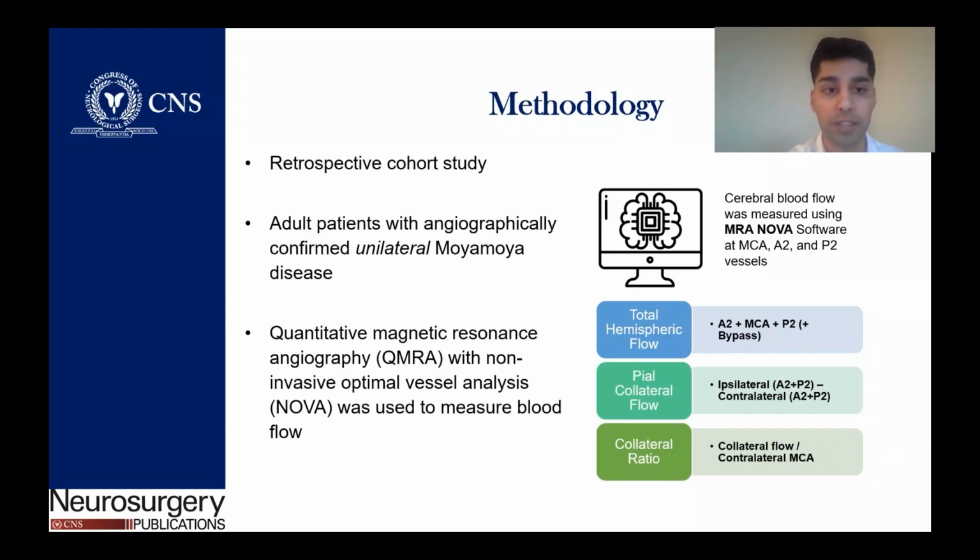rates. We focused on the MCA, A2, and P2 vessels and formulated three separate variables: total hemispheric flow, which was A2 plus MCA plus P2 with the bypass graft added in postoperatively; pial collateral flow, which was the difference of the ipsilateral A2 plus P2 and the contralateral A2 plus P2; and collateral ratio, which was the collateral flow divided by the contralateral MCA for a normalized ratio.